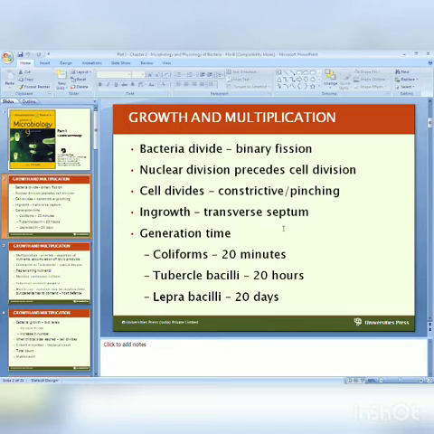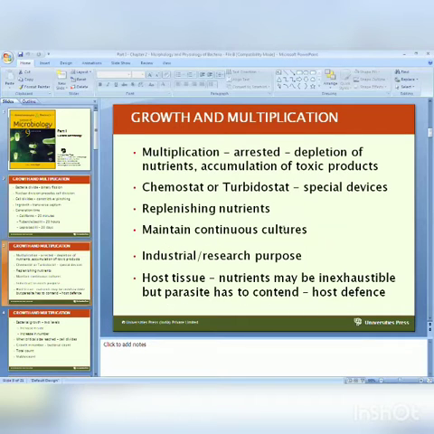A few exceptions are there: the tubercle bacillus, Mycobacterium tuberculosis, which causes tuberculosis, is a slow growing organism with about 20 hours, and Mycobacterium leprae has about 20 days. These are the few exceptions with a high generation time, while in all others it is commonly 20 minutes.